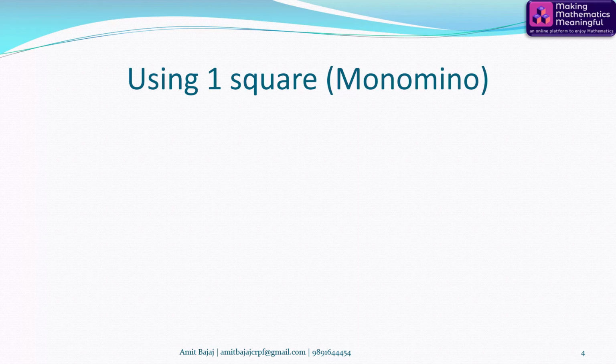Now, let us start with the idea when we are given only one square, and that is known as a monomino. Mono stands for one. There is only one possibility.